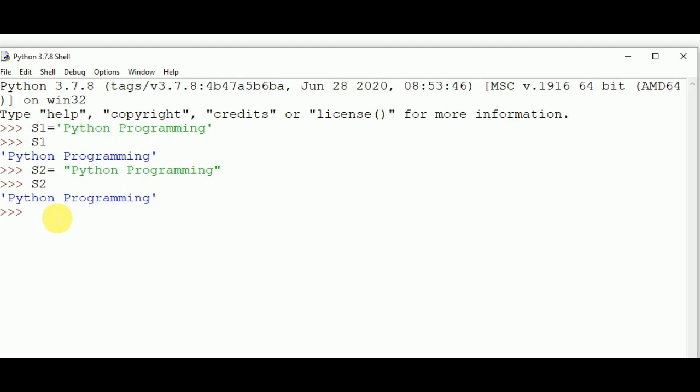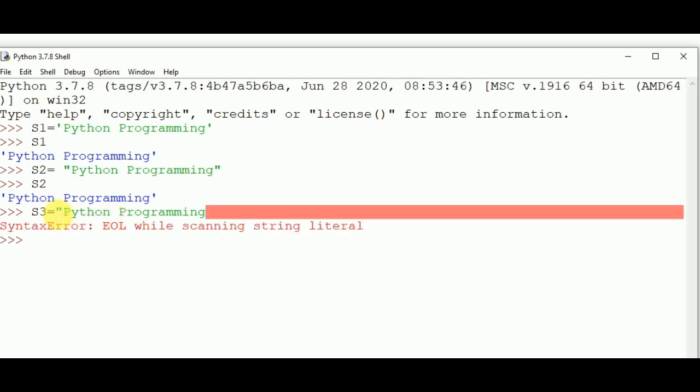Now let's see the triple quoted string. In single quoted and double quoted strings, we cannot write multiple lines. If we write s3 is equal to programming, and want to make a new line, it shows the error: end of line, EOL while scanning string literal.